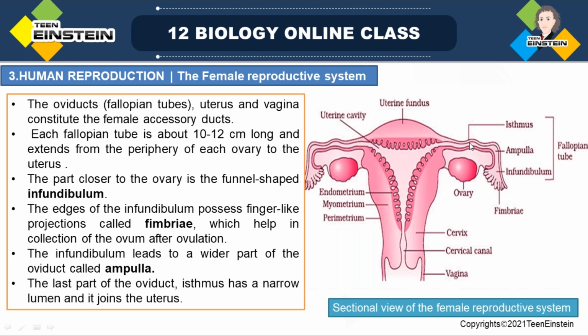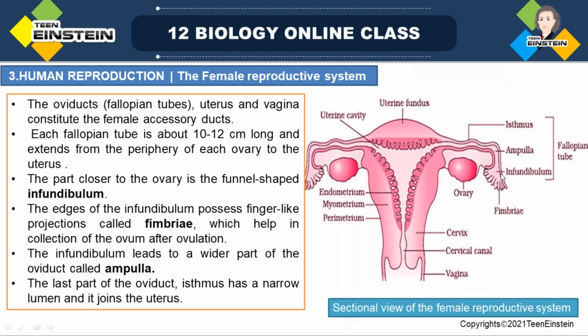Now we are going to start from the fallopian tube. The length of the fallopian tube is around 10 to 12 centimeters. This whole part is called the fallopian tube, and you can remember the length as 10 to 12 centimeters.